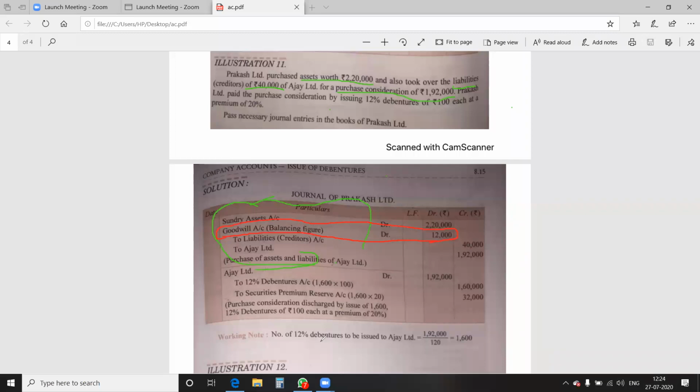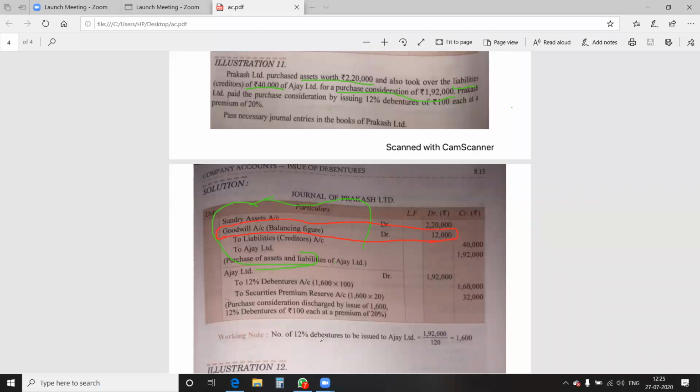Please mark these points in your statements as well as in your journal entry: the goodwill account is debited, and that balancing figure is not given in the statement. 2,20,000, 40,000, 1,92,000 are given in the statement. You have to calculate the amount of goodwill yourself on the basis of the information given. After that, you have to pass the entry for the issue of the debentures. It is absolutely the same as we did earlier, issuing 12% debentures of 100 each at a premium of 20%.